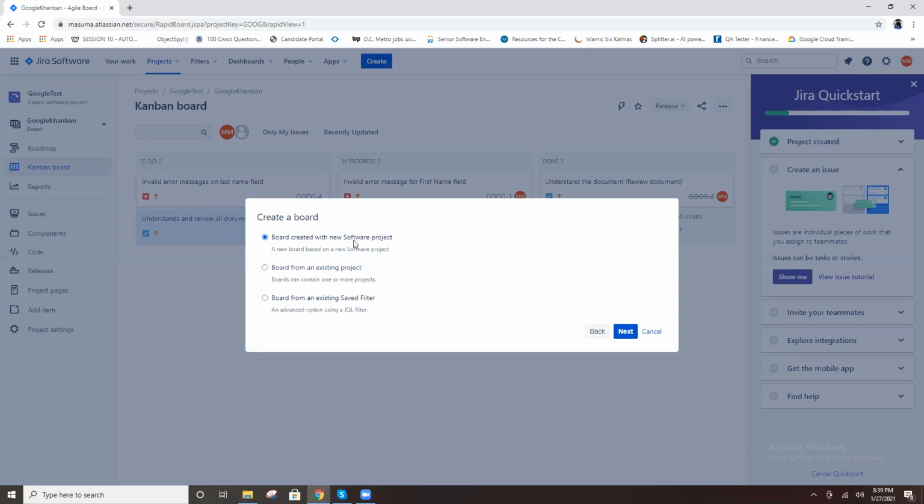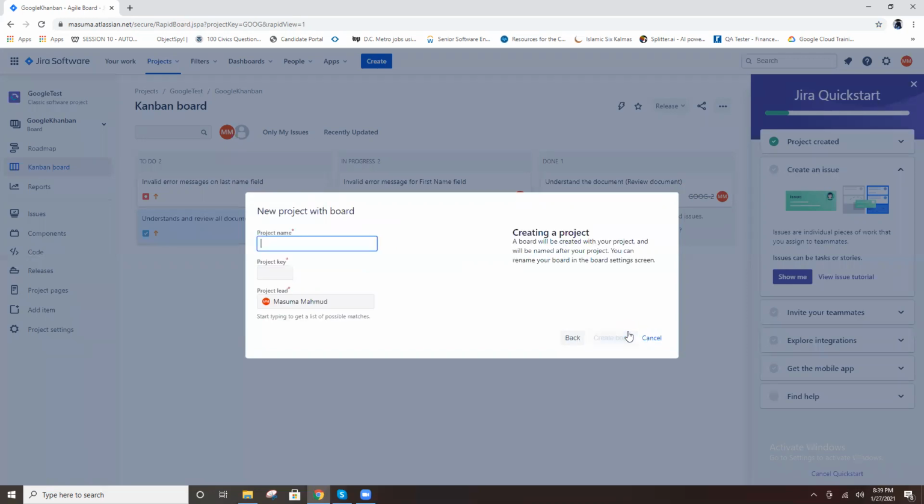I need to create a new project. Board created with a new project, and click next. Project name: create a new project, right? Project name, Google, some any name, okay? Google Agile, like that. And who is the project lead? Automatically, whoever creates the board, their name will be there. If you want to change it, that is also possible. Click create board.